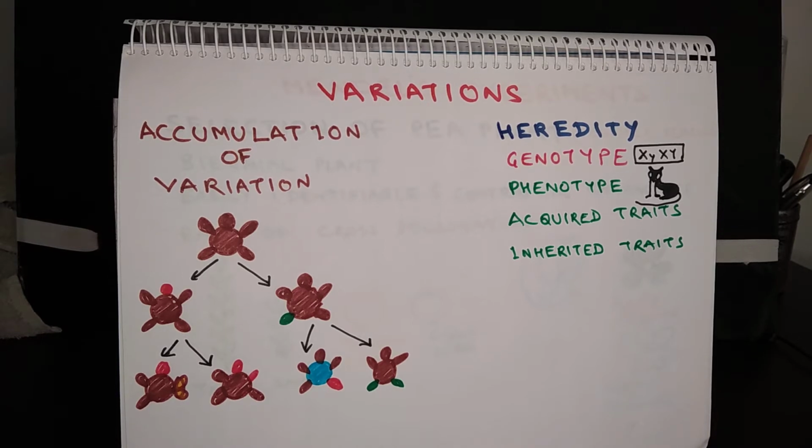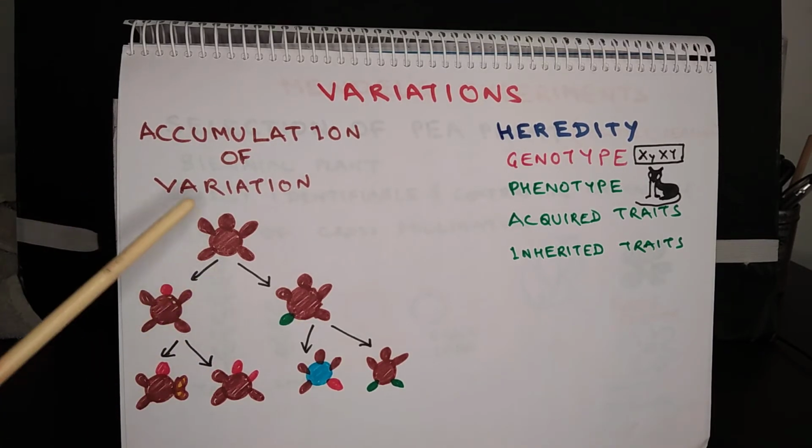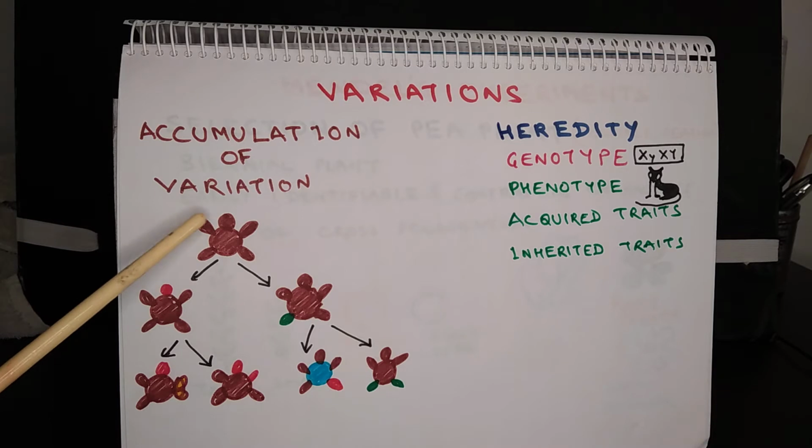No biological process can be said to be 100% foolproof. Every process must be having certain error in it. So, because of those inaccuracies during DNA replication, some variations will come out in the next generation. For example, this organism is of brown color.